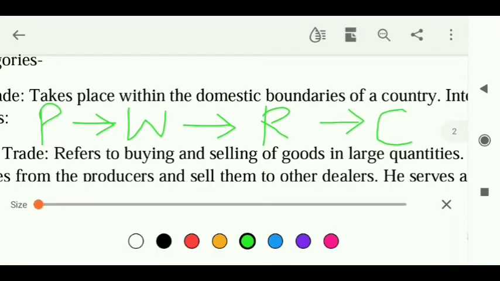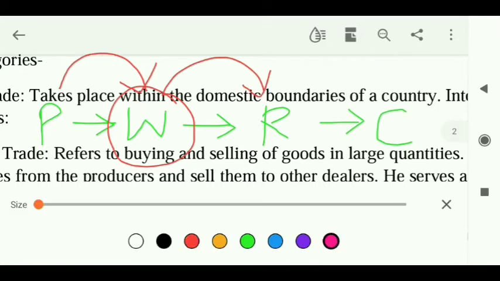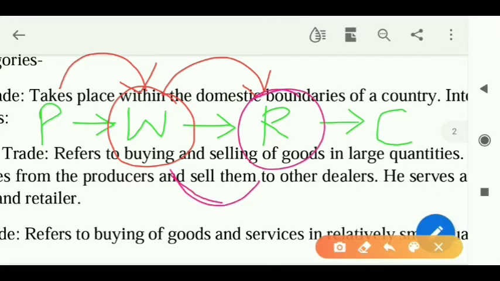So in wholesale trade what happens? In wholesale trade, the wholesaler purchases from the producer and sells to the retailer. And in retail trade what happens? The retailer purchases from the wholesaler and gives to the consumers. Understood? Simple.